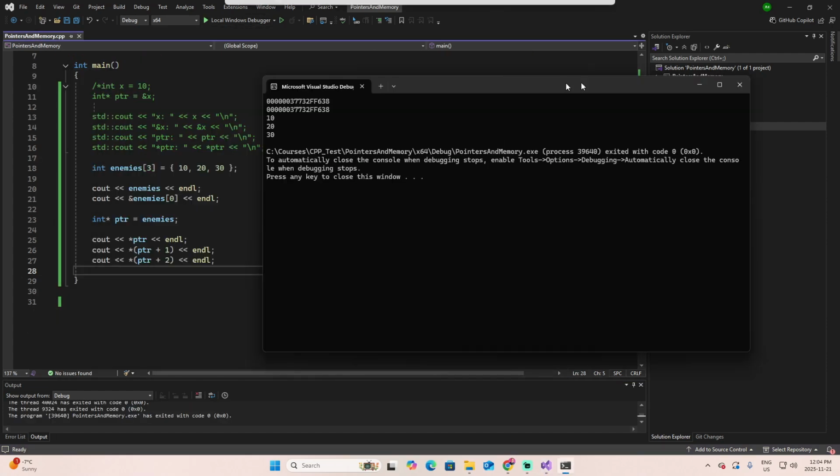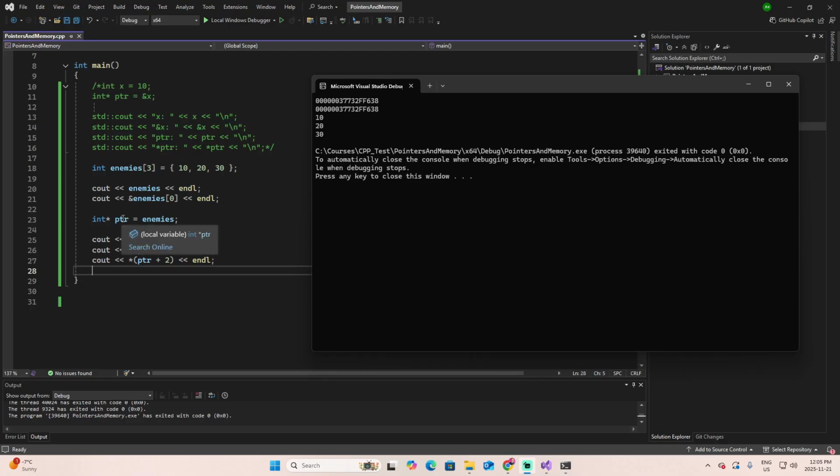Let's play it. Because we define here a pointer to work with enemies and declare it with this asterisk at the beginning, now I can dereference the values inside this array. By default, the first value of the first position on the array is position 0. And for the others, position 1 and position 2, I just have to add 1 to the value of the pointer and then dereference it. And that's why we have here 10, 20, and 30.